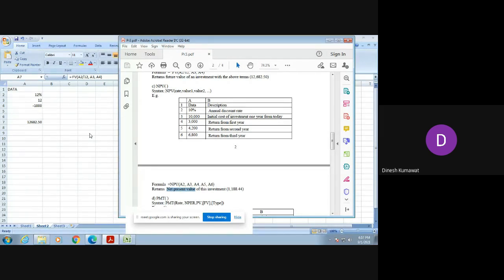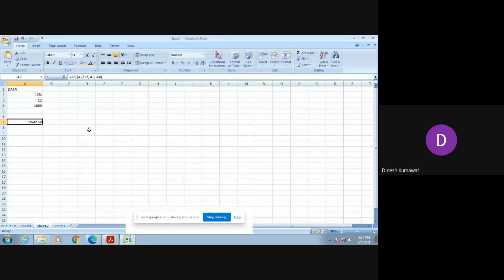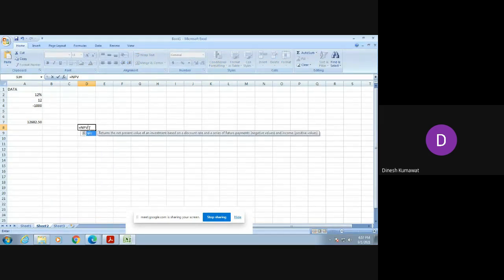Then there you will get its use. For example, if I type equal to NPV over here, you can see it returns the net present value of an investment based on a discount rate and a series of future payments. As I told you, you don't have to take much stress in this practical, Excel will do all the work for you.